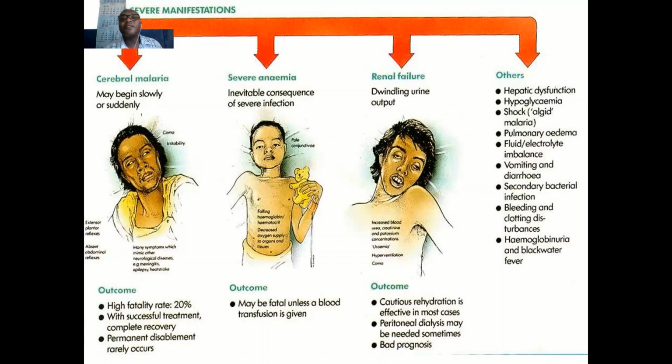Then there is renal failure, where the patient has scanty urine. If the patient is managed very well, the kidneys recover, and sometimes peritoneal dialysis may be needed. Other complications are hepatic dysfunction, hypoglycemia, shock, pulmonary edema, fluid and electrolyte imbalance, vomiting, diarrhea, secondary bacterial infection, bleeding and clotting disturbances, hemoglobinuria, and also black water fever.